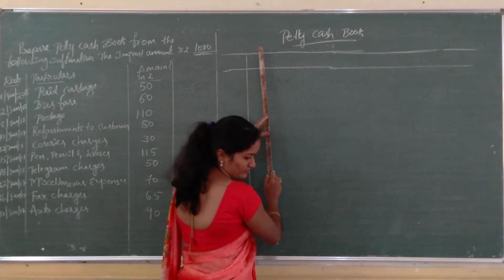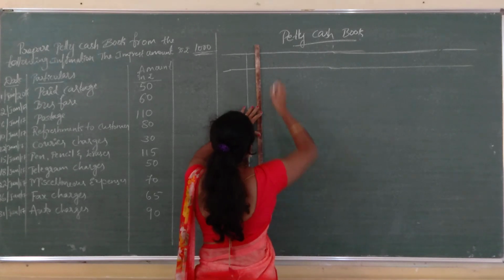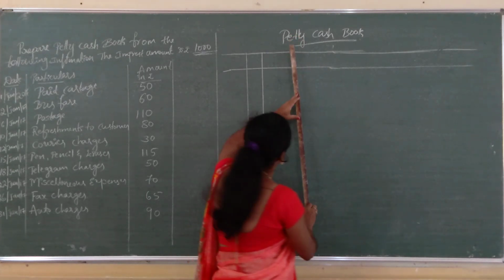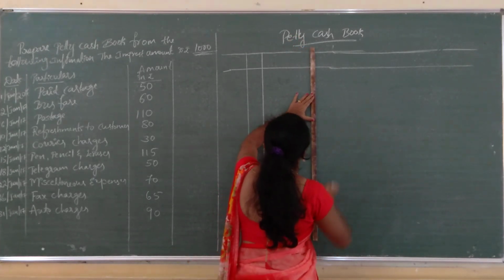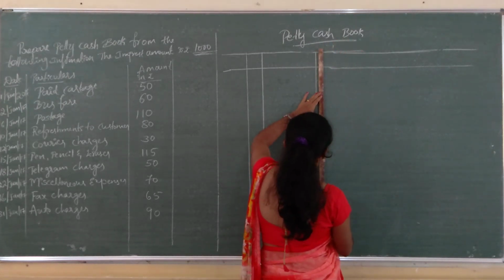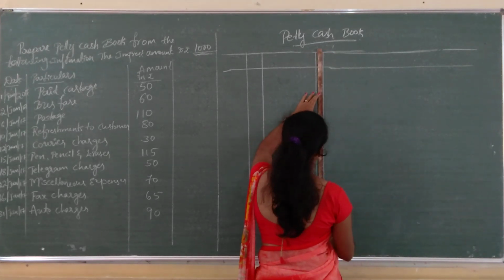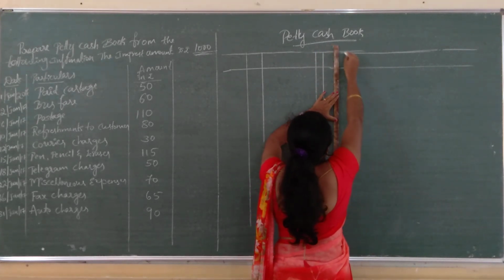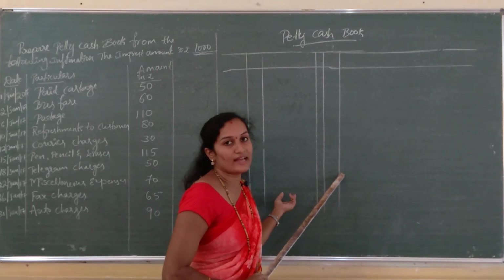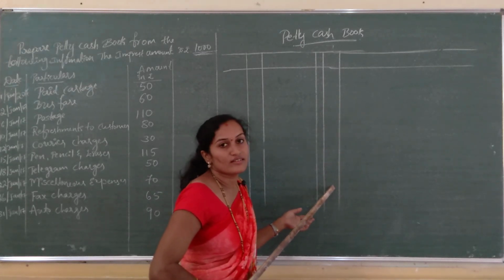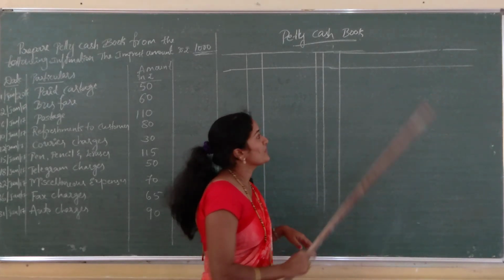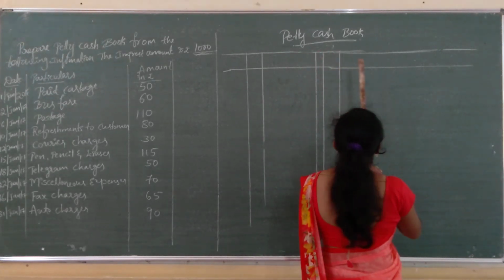Next is the date column, which is important to record the transactions systematically. After that, particulars, to record the transactions. Next is voucher number, and then amount paid. Till here this is a simple cash book, as I said in the last sessions. After that comes analysis of payments, which makes it an analytical cash book.